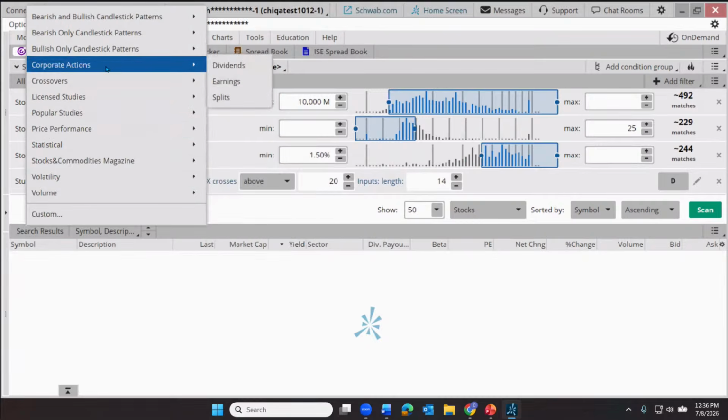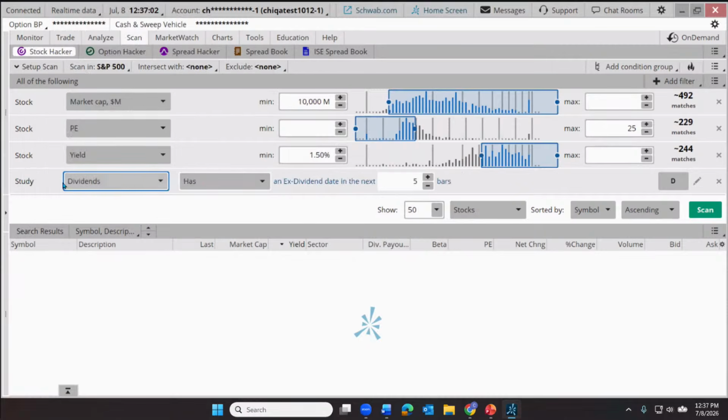And I'm going to go up to corporate actions. Now, if you're not familiar with a corporate action, it is literally an action that a corporation takes that has an impact on its stock price in one way or another. So like a stock split or a dividend payment or an earnings announcement can certainly have an impact on price. So let's look for dividends.